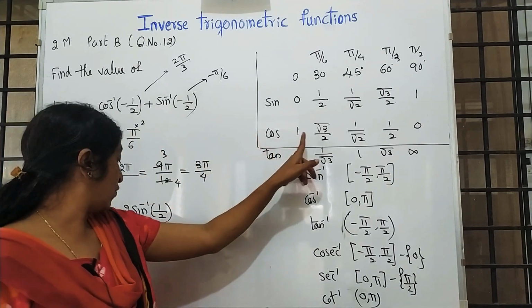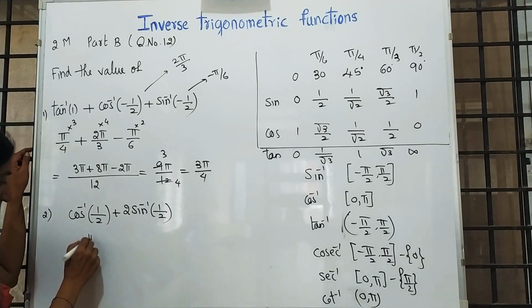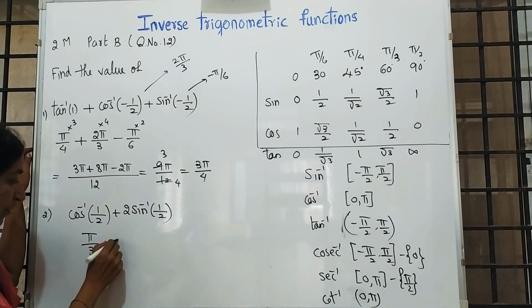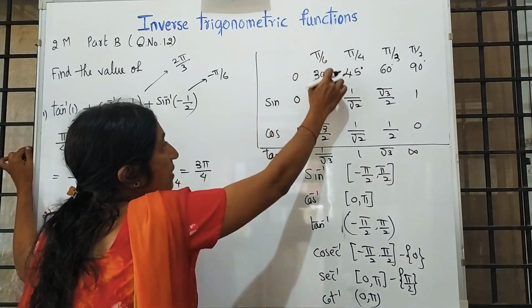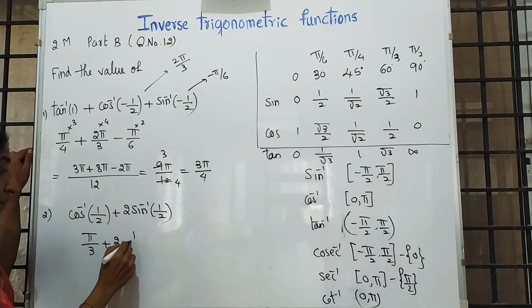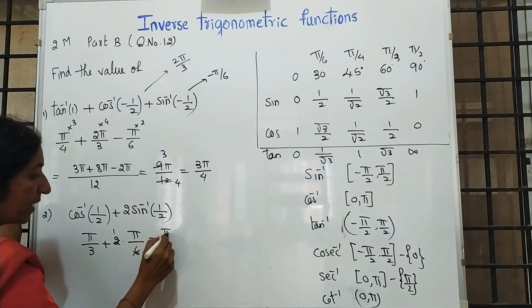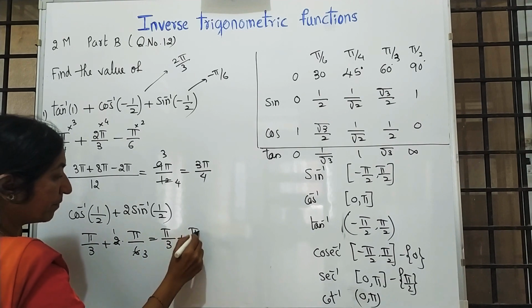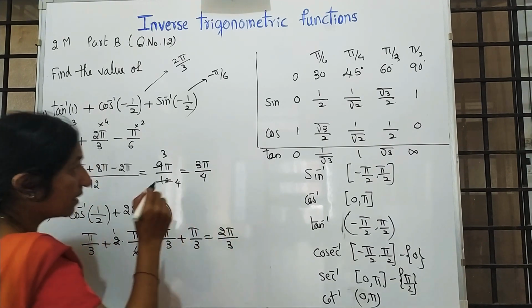For what value of cos you are getting 1 by 2? Pi by 3. This is pi by 3 plus 2 as it is, refer the sin table. Sin pi by 6 is 1 by 2, that is pi by 6. Cancellation, it is pi by 3 plus pi by 3. So, the final answer is 2 pi by 3.